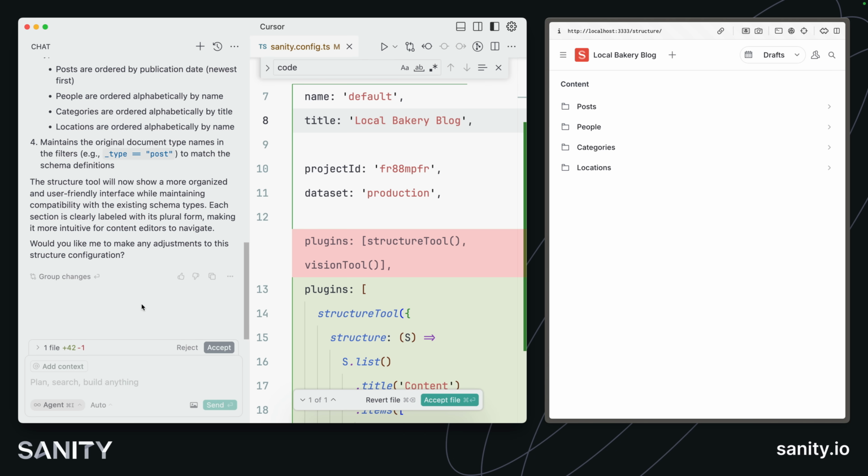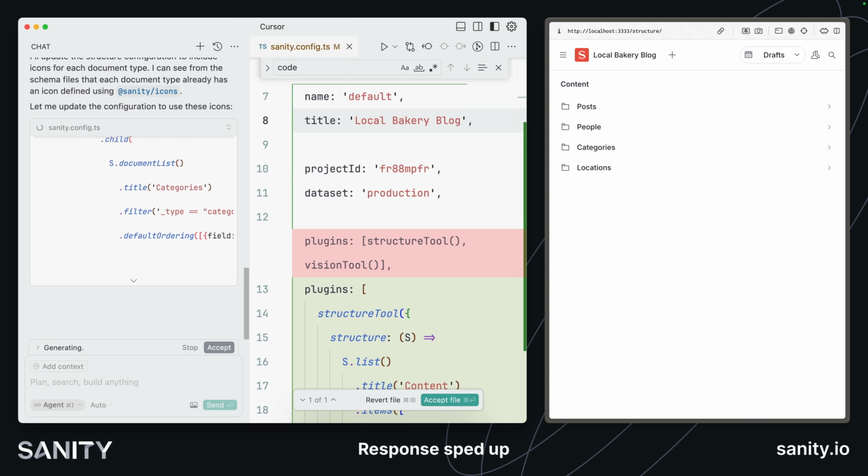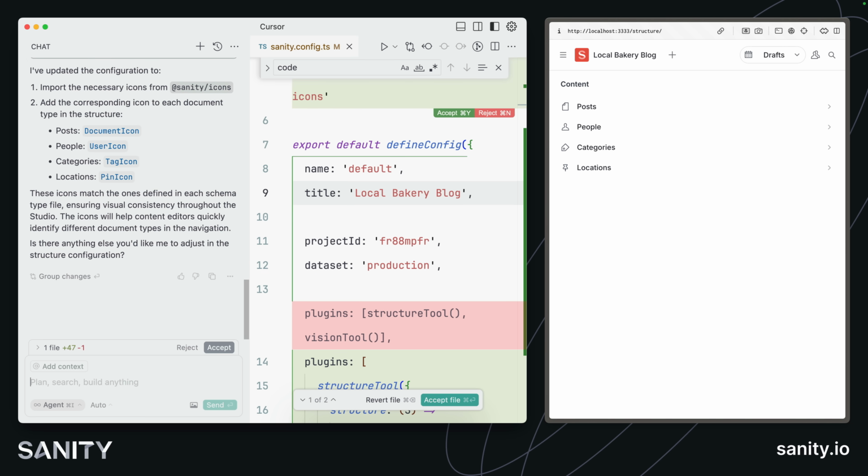Unfortunately, we've lost our icon, so we can tell it about that. Please make sure every document type has its icon. Much better. Now our document types have posts, people, categories, and location.